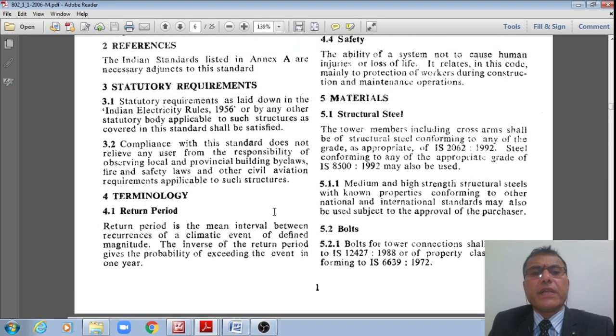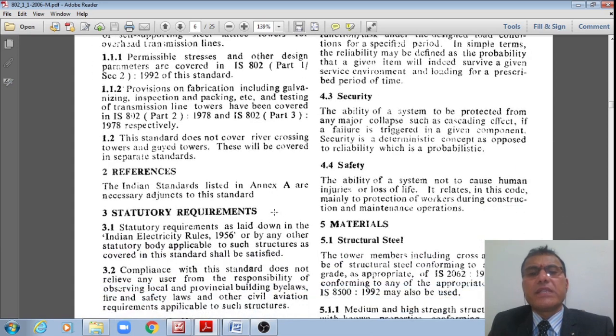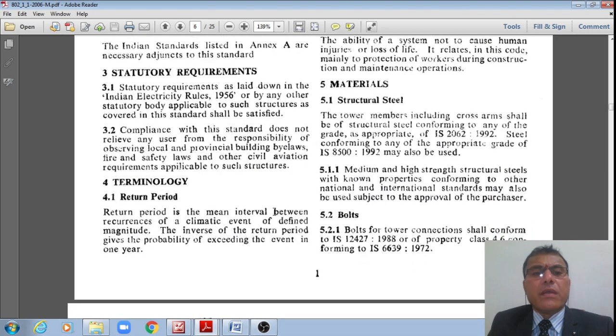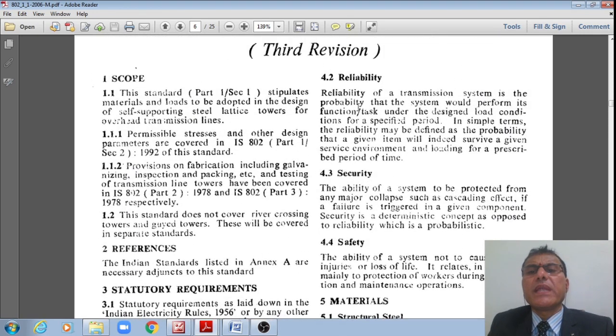We do have the different terminologies: return period, reliability, security, safety. You just go through this, right? Here, let me take these definitions very quickly. The reliability of a transmission line system is the probability that a system would perform its function or task under the designed load conditions for a specified period. That is what is referred to as the reliability, right?